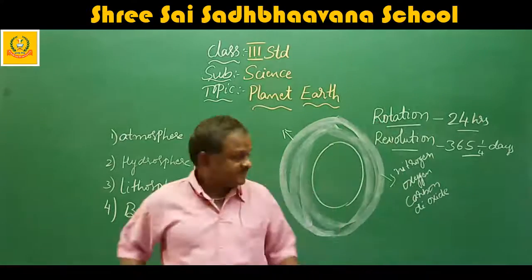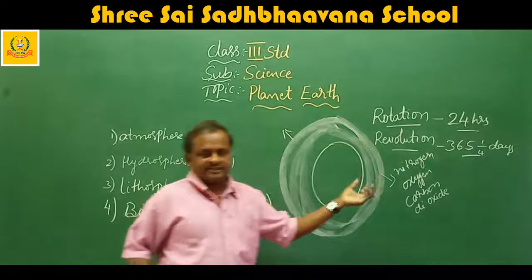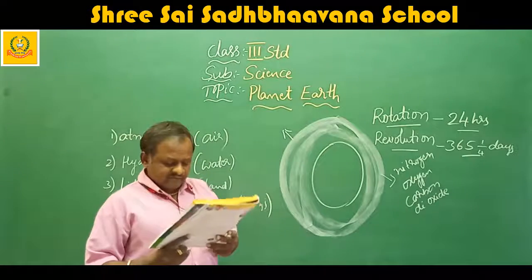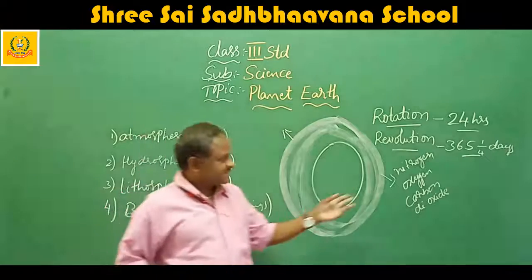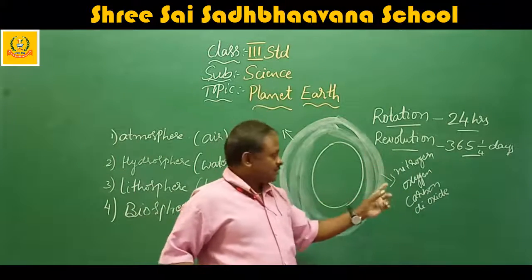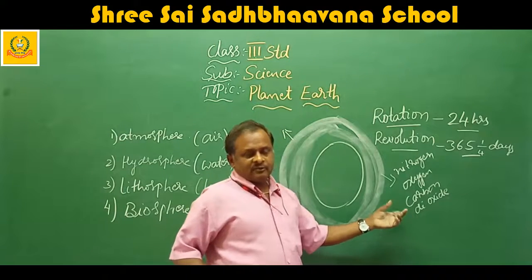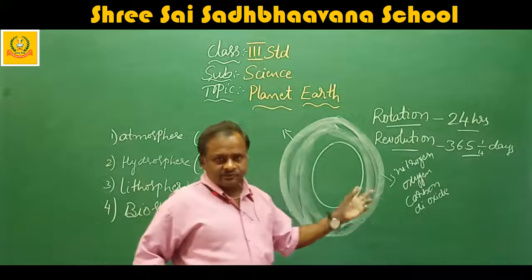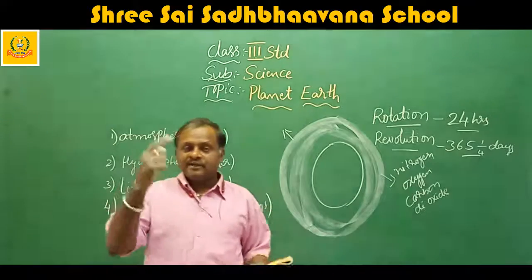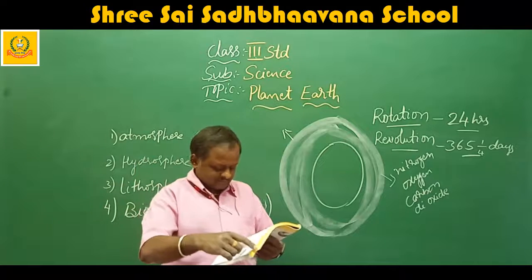Still more gases are there, but mainly nitrogen, oxygen and carbon dioxide are present in the atmosphere, which supports life. Nitrogen helps in the growing of plants, oxygen is for breathing, and carbon dioxide is for food preparation in the plants. You will learn this in higher classes.